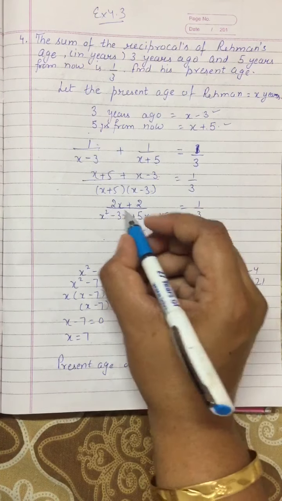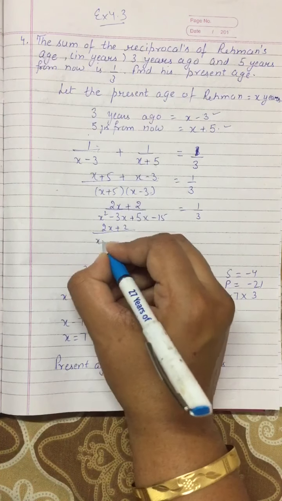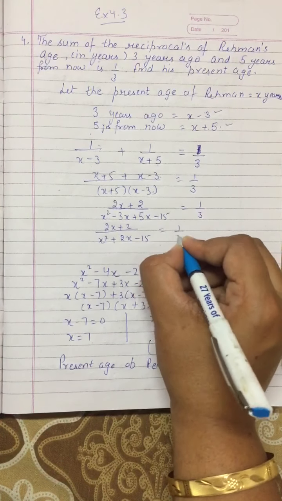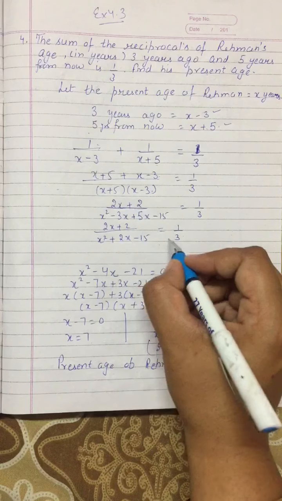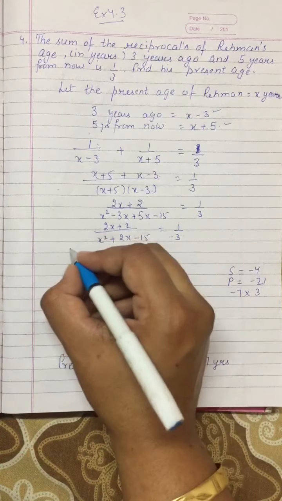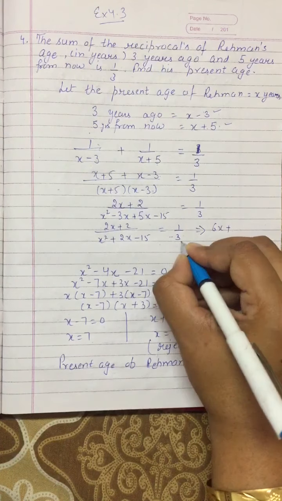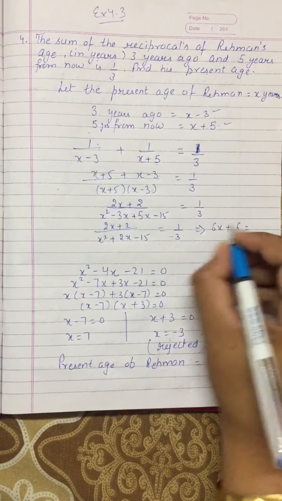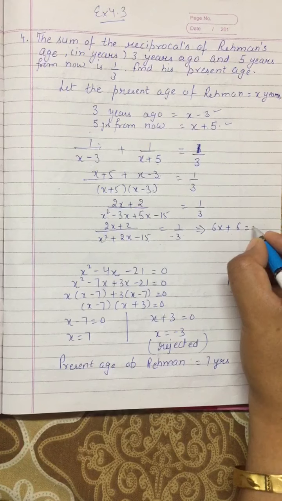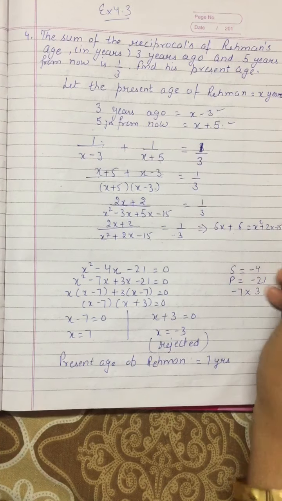So what will I do here? That will be 2x plus 2 upon x square plus 2x minus 15 equal to 1 over 3. Now I will do the cross multiplication. 3 multiplied by 2x plus 2, 3 multiplied by 2x implies 6x plus 3 multiplied by 2 is 6, and this whole term multiplied by 1, you will get x square plus 2x minus 15.